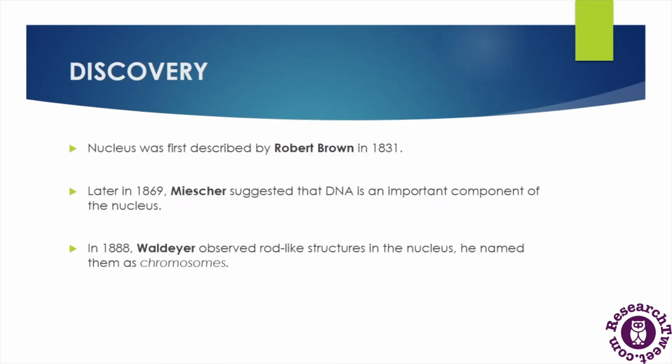Now let's understand the discovery of the nucleus. The nucleus was first described by Robert Brown in 1831. After some time, in 1869, Frederick Miescher suggested that DNA is an important component of the nucleus. We know that Frederick Miescher discovered the nucleic acids, which are DNA and RNA, and he suggested that DNA is found in the nucleus of the cell. After that, in 1888, a scientist named Waldeyer observed some rod-like structures in the nucleus and named them chromosomes.